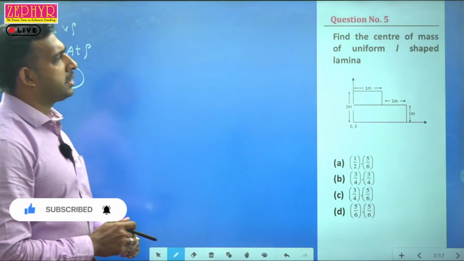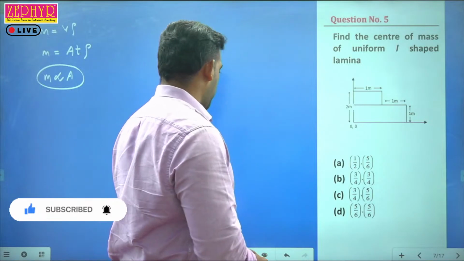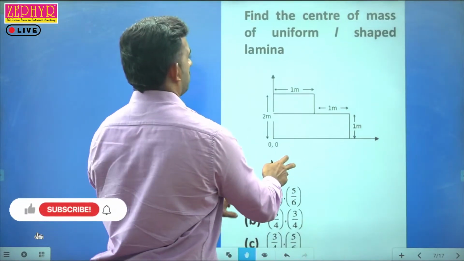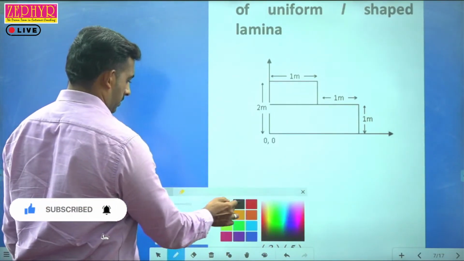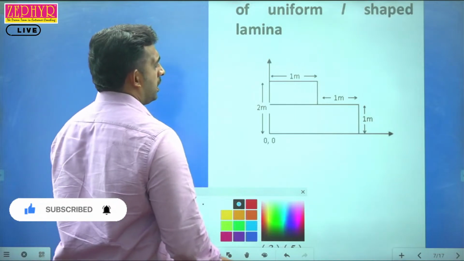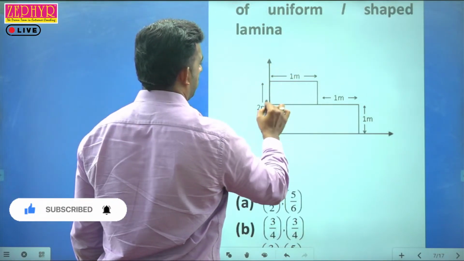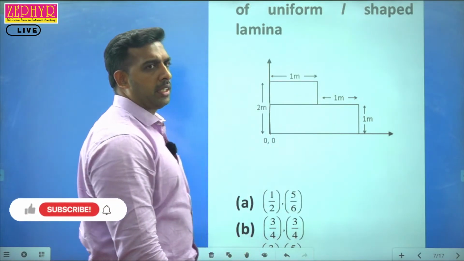Find the center of mass of uniform L-shaped lamina. Uniform L-shaped lamina. Listen. So figure given. So in this figure, we will consider this irregular shaped lamina, this irregular shaped figure, as two clear laminas.